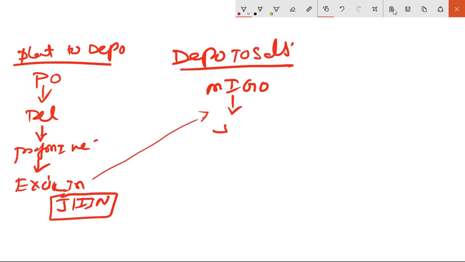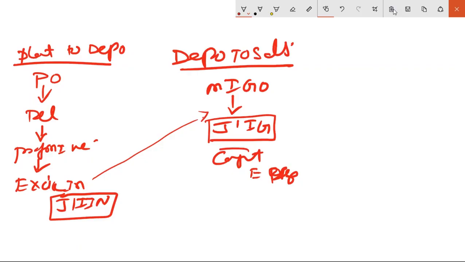That is through the transaction code J1IG. J1IG is the transaction code through which you will capture excise tax at depot.